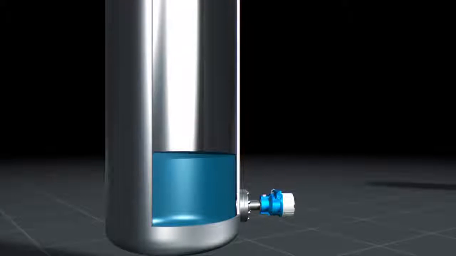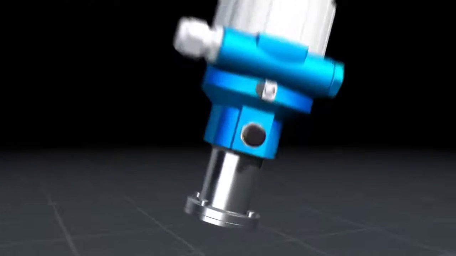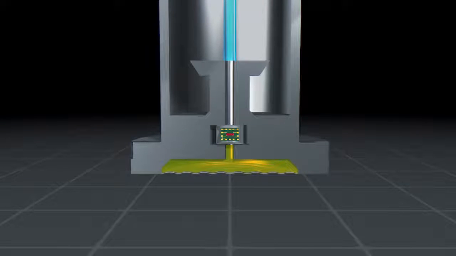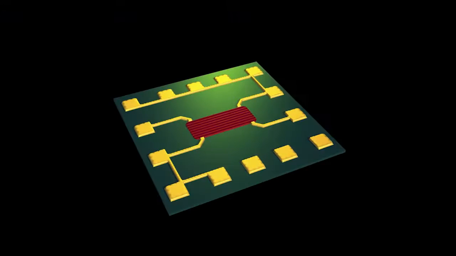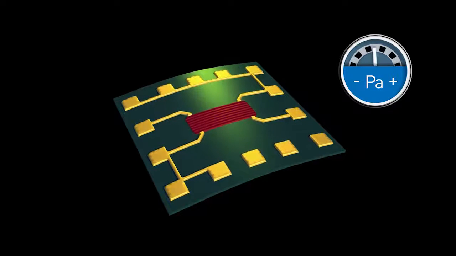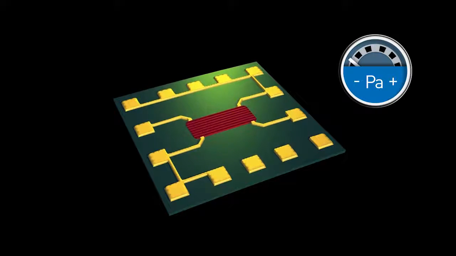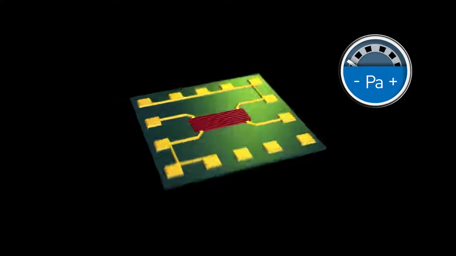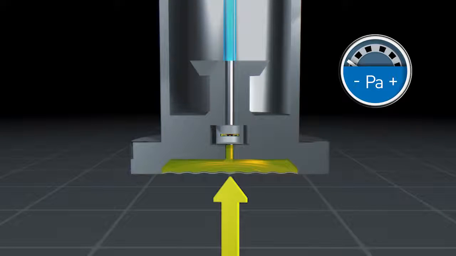Let's have a closer look at such a sensor. The Contite measuring cell is based on silicon technology and has been particularly developed for hydrostatic level measurement. Resistances are applied to a silicon chip in form of a Wheatstone bridge. As pressure is applied, the process diaphragm is deformed and a change in resistance results. In the sensor, incompressible oil transmits the pressure from the process diaphragm to a silicon chip where it is analyzed.